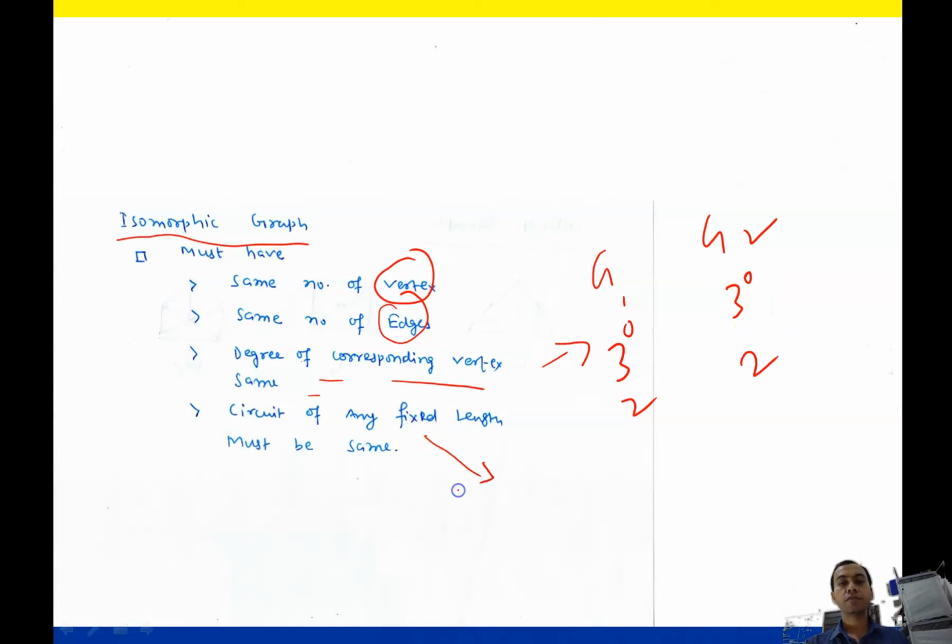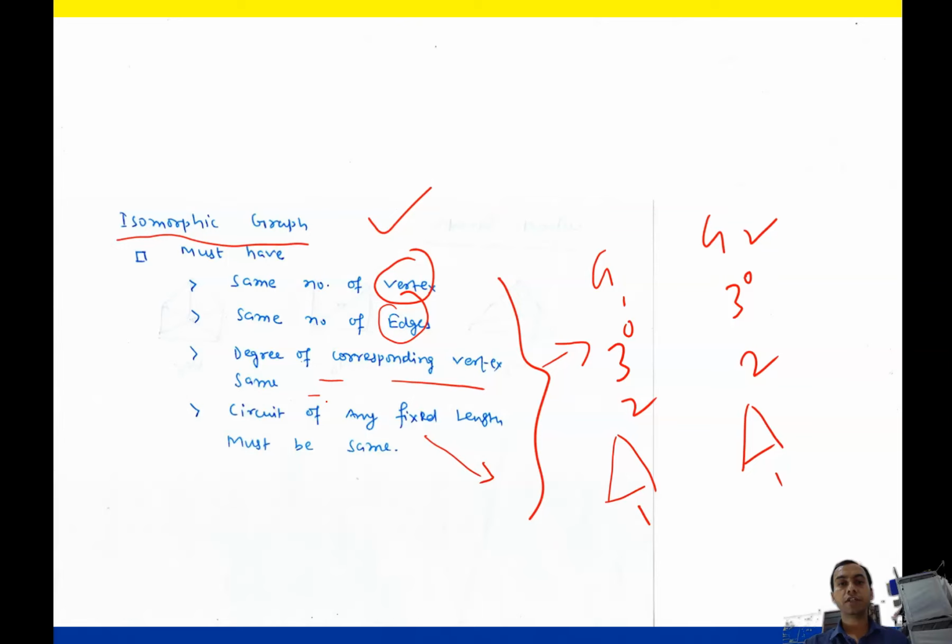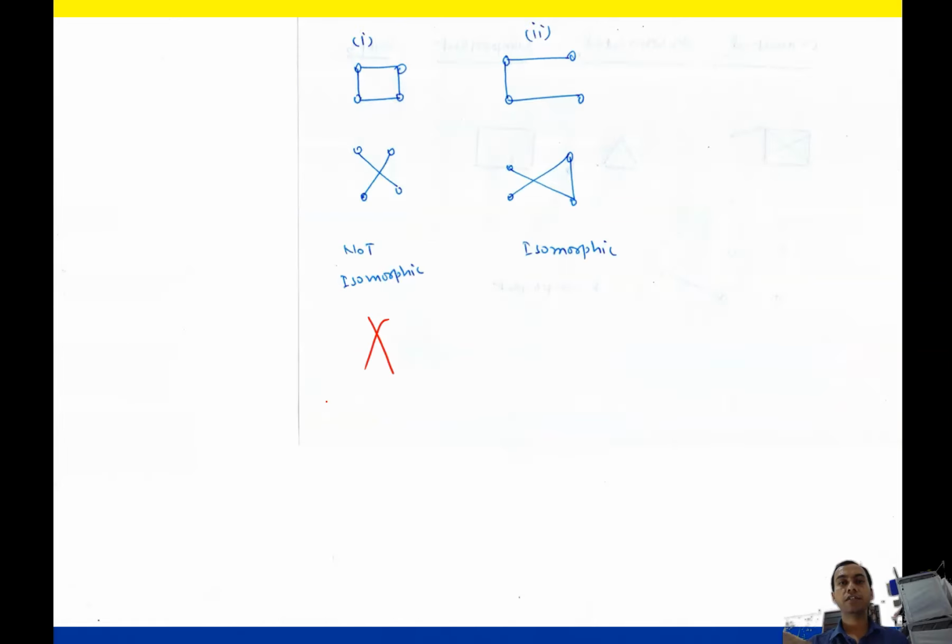Circuit of any fixed length must be the same. Suppose that one has a circuit of length 3, then the other must also have it; if it has 1, the other must also have 1. This is the condition for isomorphism of a graph. So suppose that we are given one graph. So this is a circuit of length 4. Here there is no circuit of length 4, so this is not isomorphic. You have to check all the conditions, but we see directly here one condition has failed.